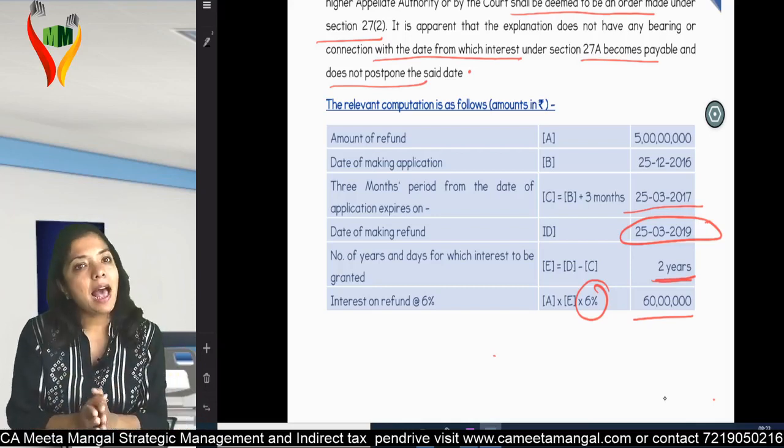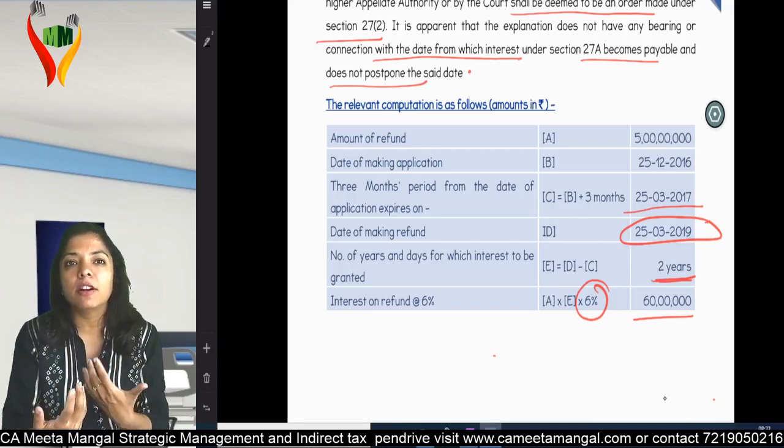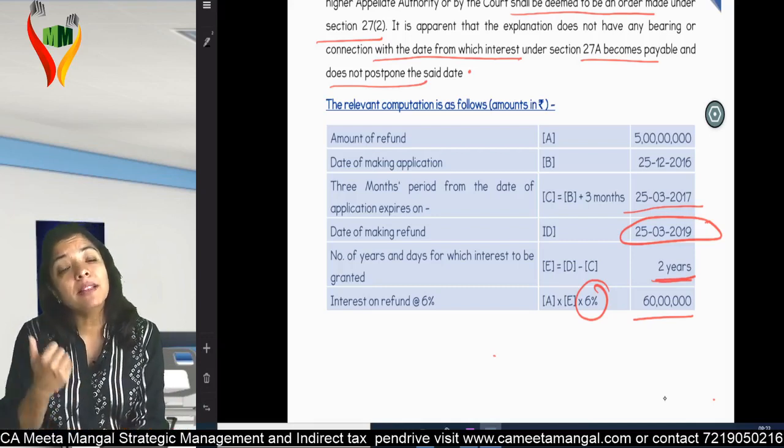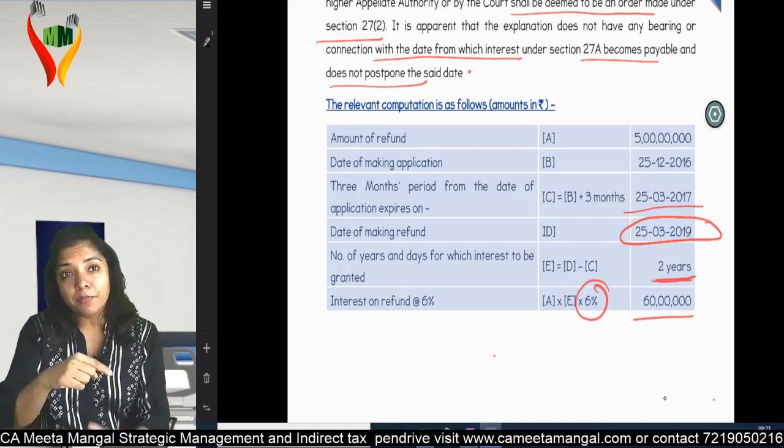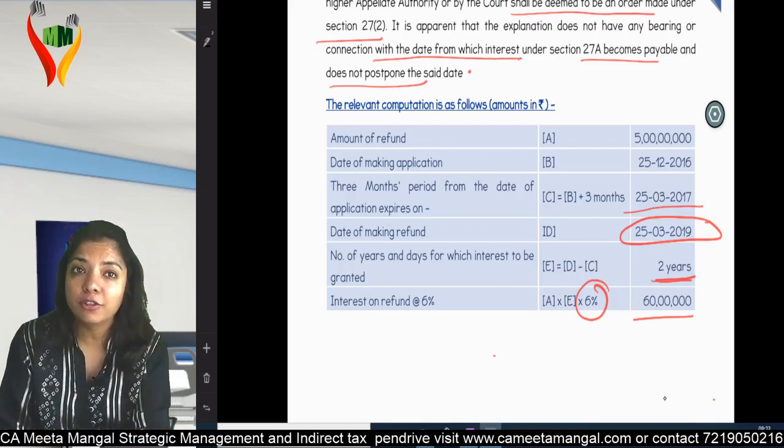Interest, what they say: had I made an application? Yes. Had you given me a refund within 3 months? No. So that means the day the 3 months expire, from the next date until the date you refund me the amount, you have to pay me the interest.